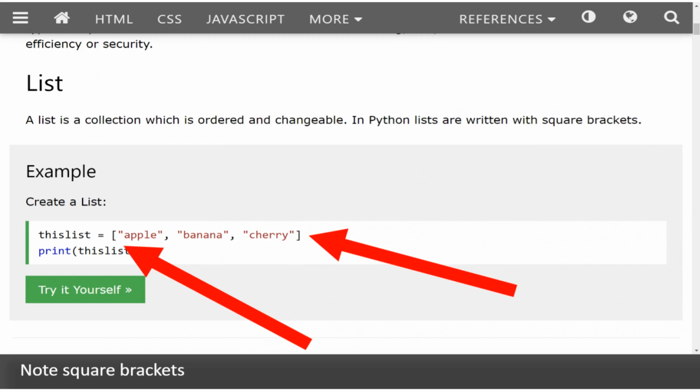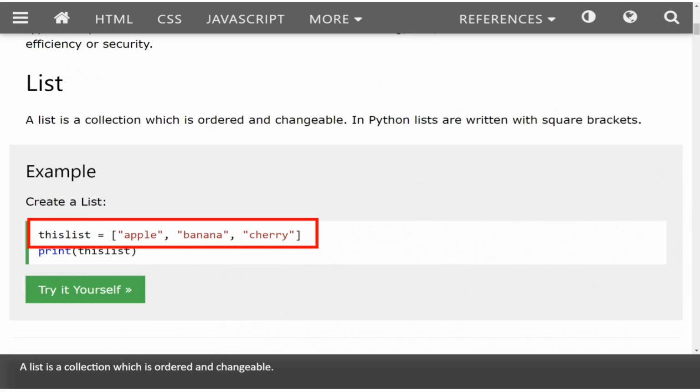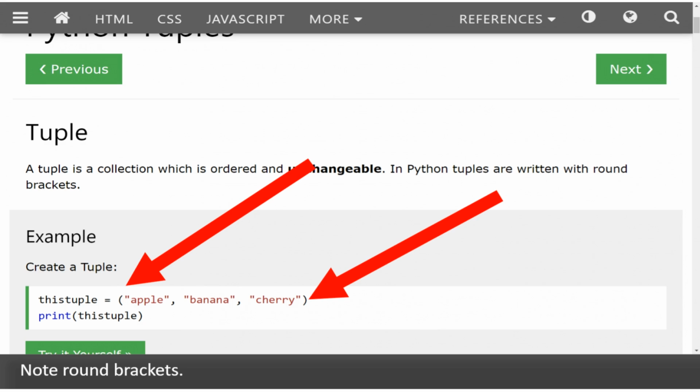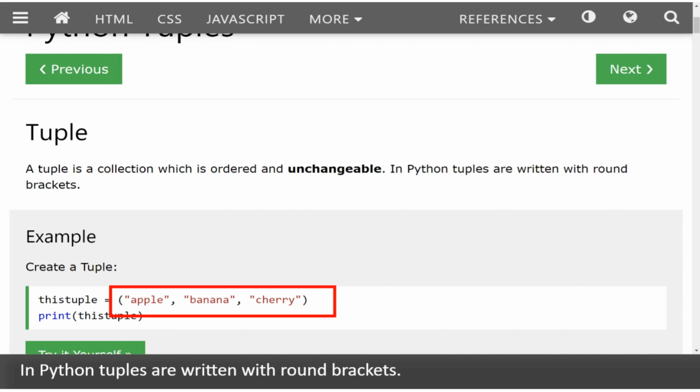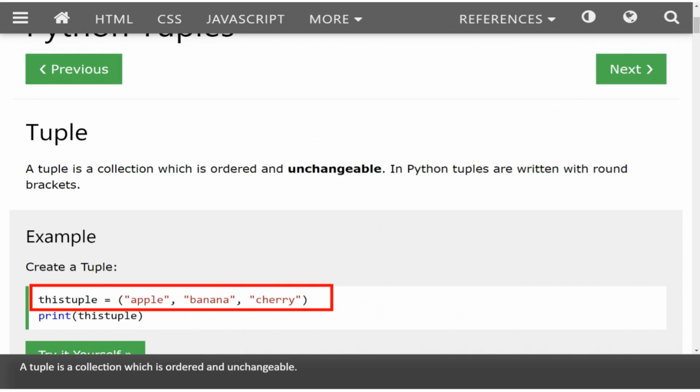Note square brackets. A list is a collection which is ordered and changeable. Note round brackets. In Python, tuples are written with round brackets. A tuple is a collection which is ordered and unchangeable.